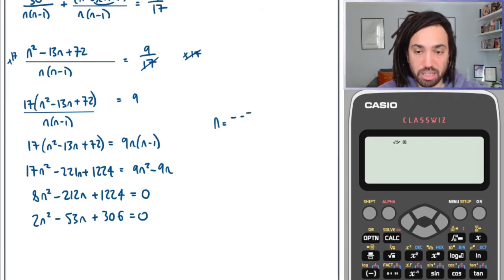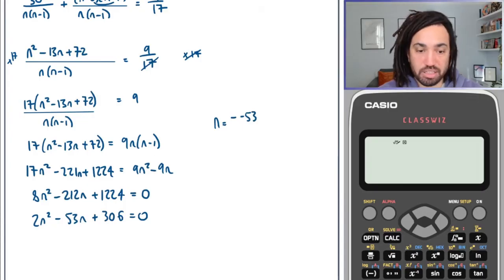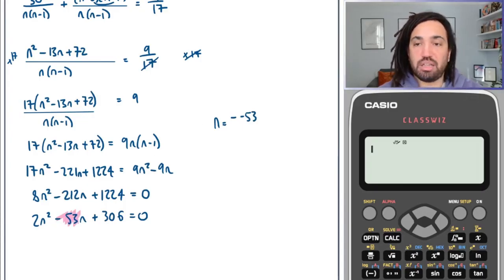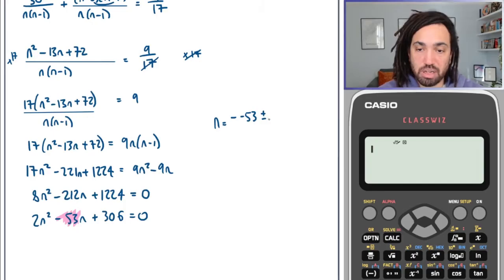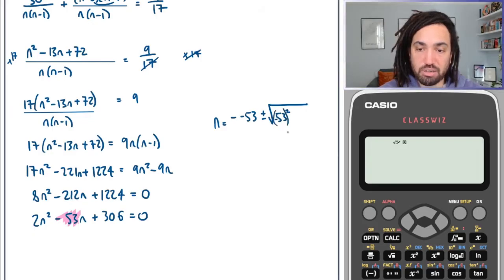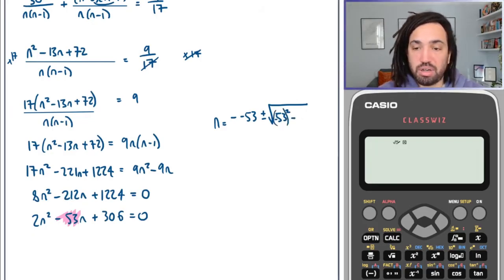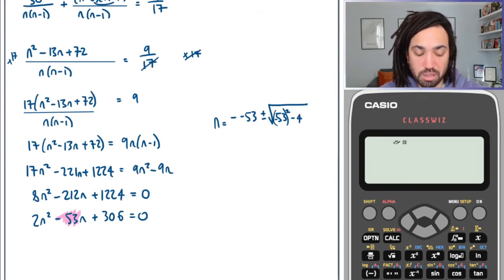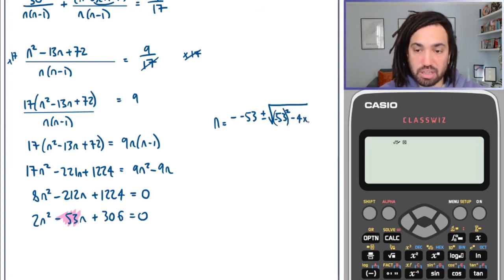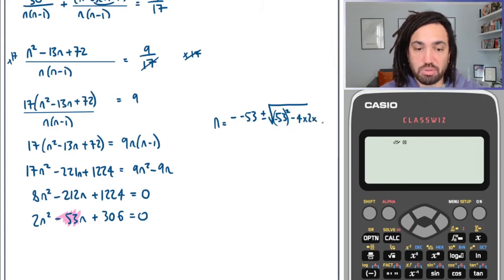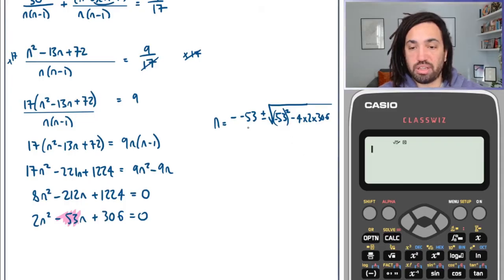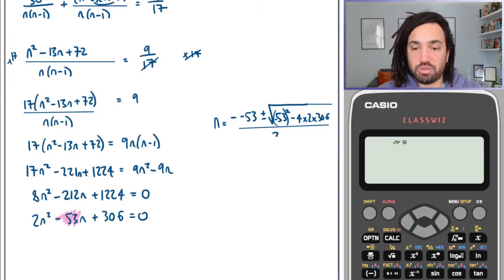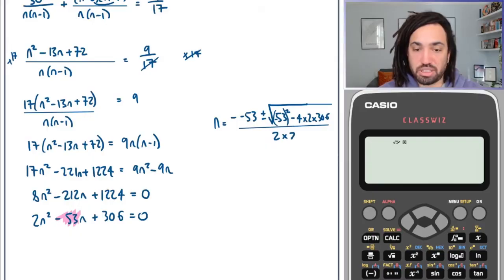So it'd be minus b, and again b is this term here, and then plus minus the square root of b squared, which is minus 53 all squared, like that, minus 4 multiplied by a, which is 2, multiplied by 306, which is c, all over 2 lots of a, which is 2.